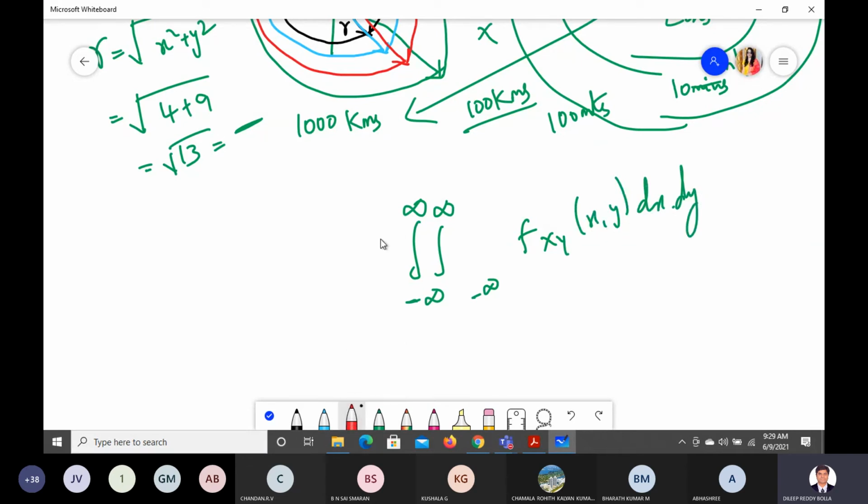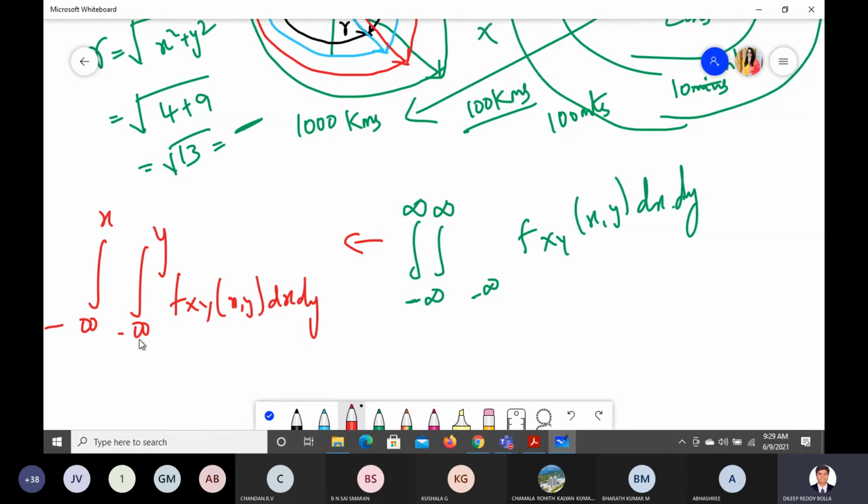So if you want to narrow this down, what have they proposed? They proposed you take the values from 0 to x, and 0 to y, or let us say minus infinity to x and minus infinity to y, whatever. We are trying to find f_XY, the corresponding values. Now what this person has told us is, don't take these limits, let us limit to the region R. Why take this many limits? No need. Take the limits of this much R, that region only, it's enough, is what they are trying to say.